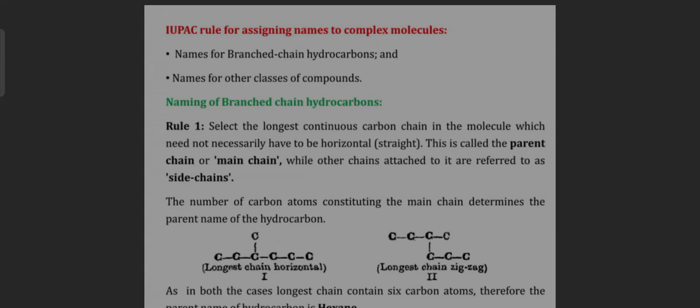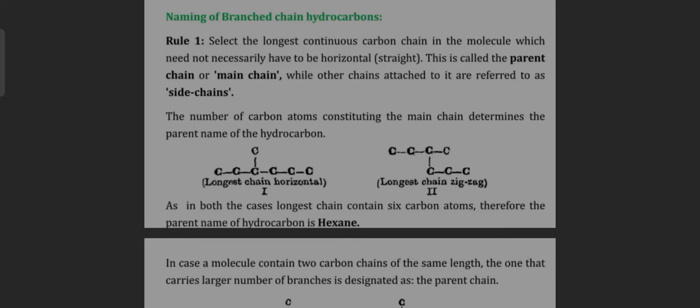For example, these two chains: the longest chain in horizontal form and the longest chain in zigzag form. As in both cases the longest chain contains 6 carbon atoms, the parent name of the hydrocarbon is hexane.